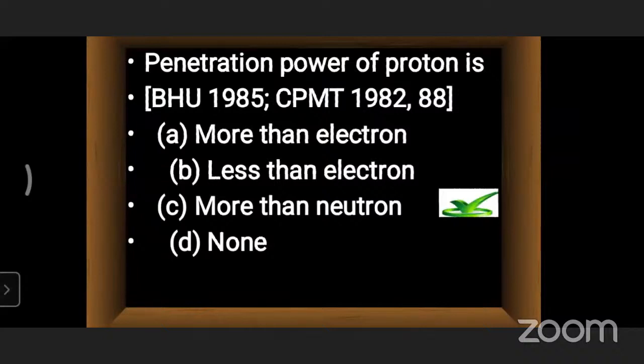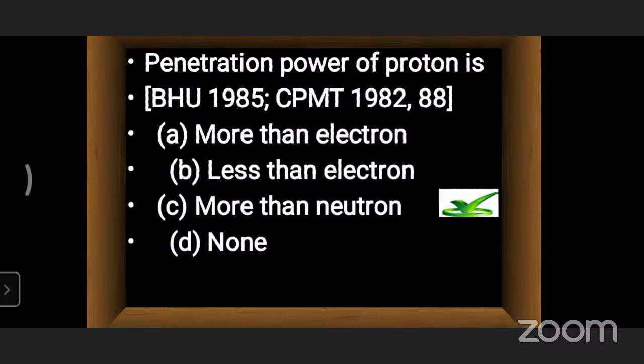Mostly we hear about the penetration power of the electron, because in the second lesson, periodic classification, when we read the factors of ionization potential, penetration power is one topic that influences the ionization potential. There we observe the penetration power of the electron. But here the question is asking about the penetration power of a proton, whether it is more or less, based on the options.